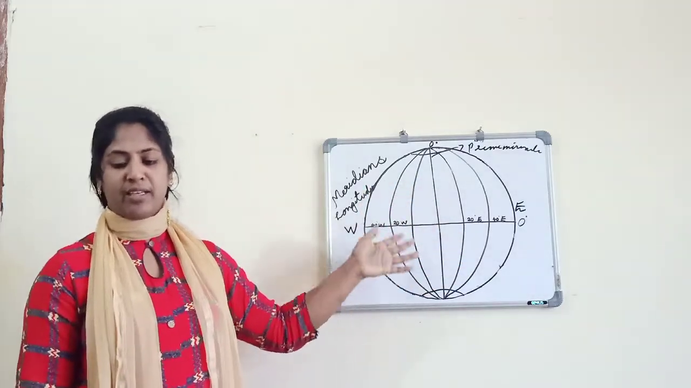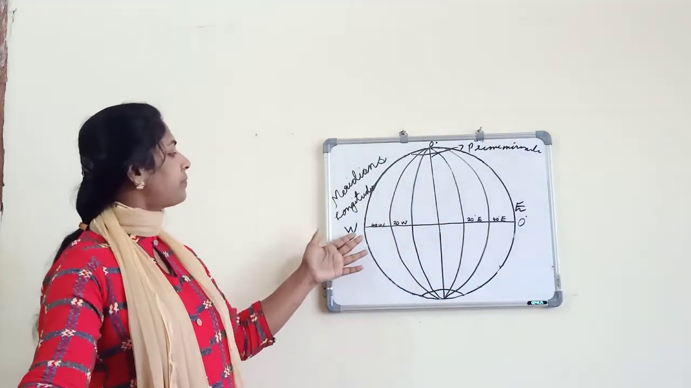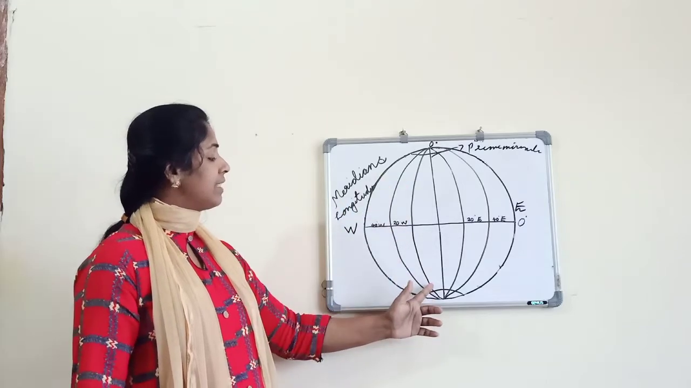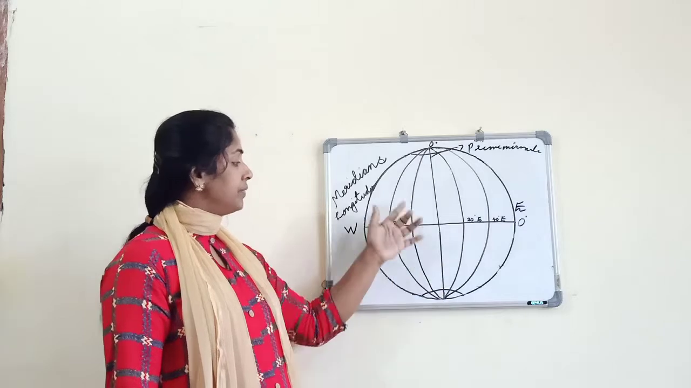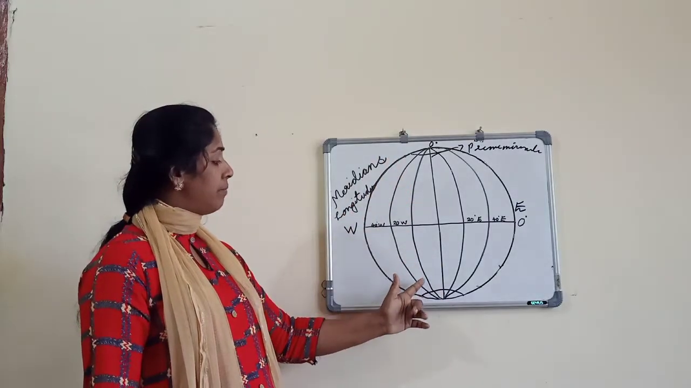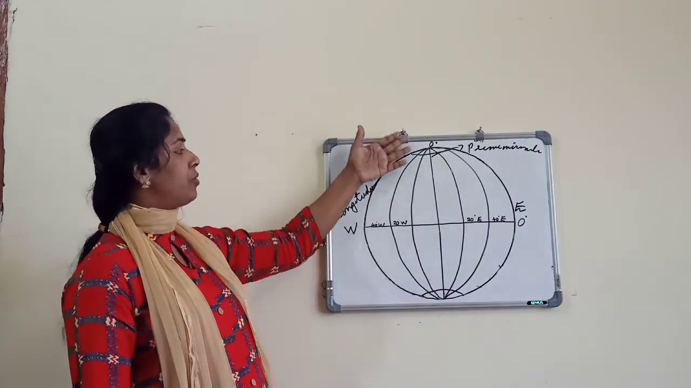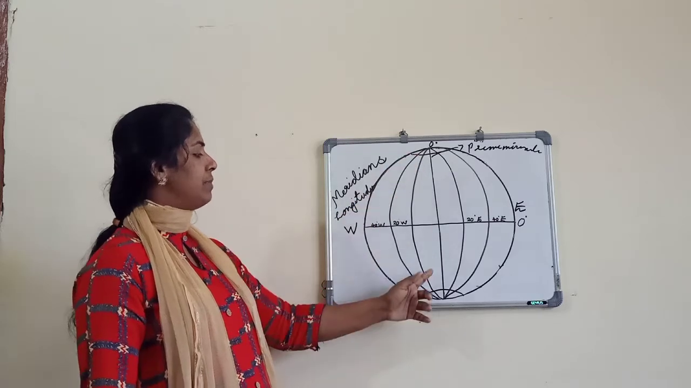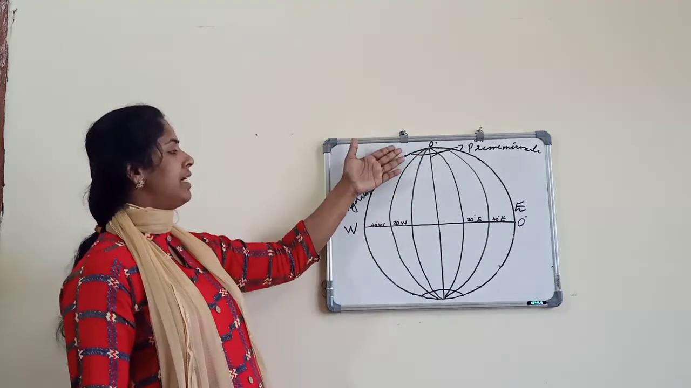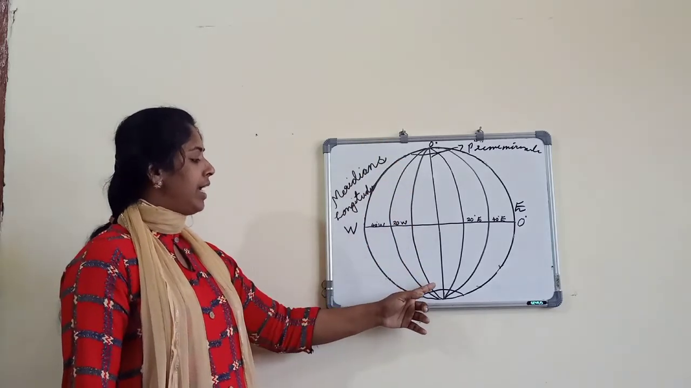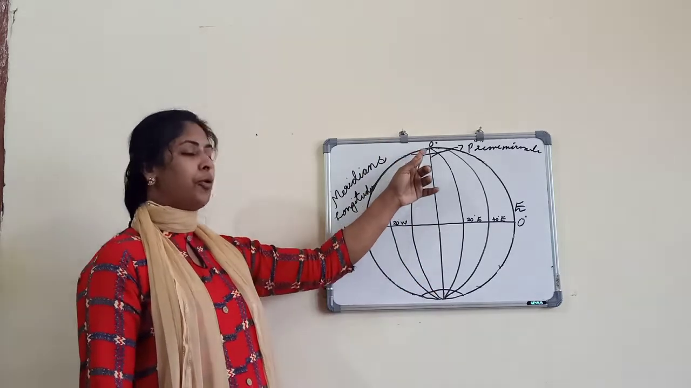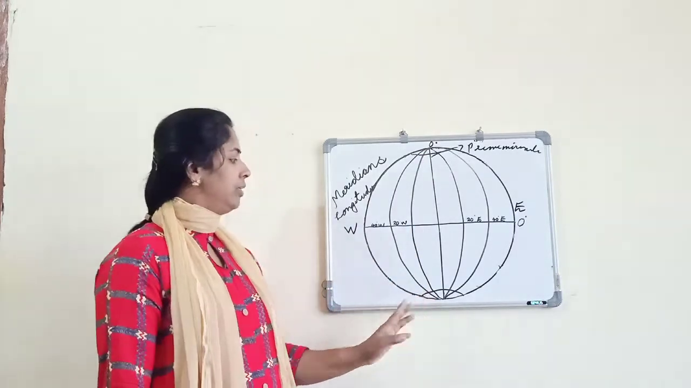These longitudes are semicircles, which pass through the equator, and they are a complete circle when taken on both sides. So here we can see a semicircle. If taken on both sides, it is a complete circle. This is passing through the equator and it is joining the North Pole and South Pole.